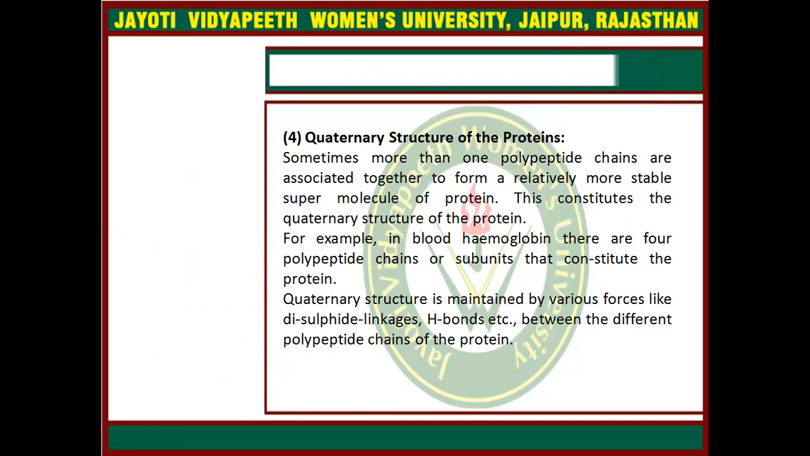The fourth type of structure is quaternary structure, which is the most advanced structure of protein. Sometimes more than one polypeptide chain is associated together to form a relatively more stable supermolecule of protein. This constitutes the quaternary structure of protein. For example, in blood hemoglobin, there are four polypeptide chains or subunits that constitute the protein. Quaternary structure is maintained by various forces like disulfide linkage, hydrogen bonds, etc. between the different polypeptide chains of the protein.